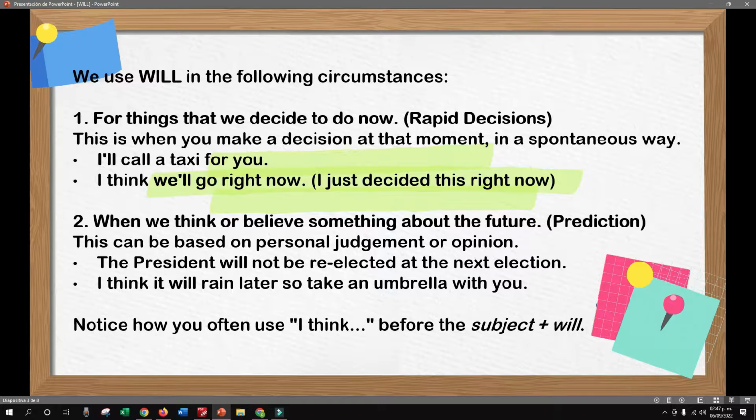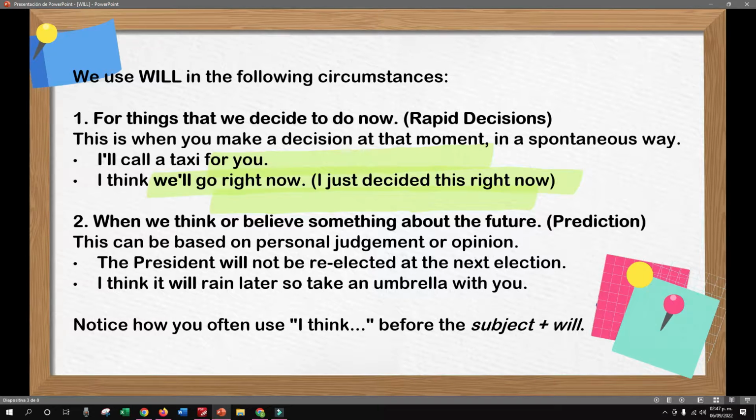Notice how you often use I think before the subject and will, right? This is like a structure. First of all, you can use this expression, I think, and then you use the subject of the sentence and also will.